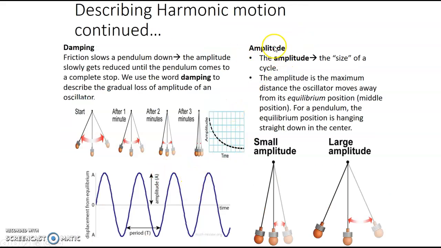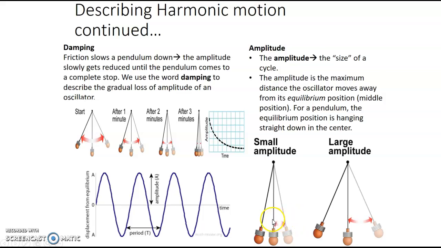We talked about amplitude. Remember, amplitude is the size of the cycle. If you're looking at a pendulum, this would be the amplitude here, so how far from its equilibrium. Equilibrium is when there's no energy put into the object itself. So if there's no energy being put into the pendulum, it's not going to swing. It's just going to stay hanging straight down. Once you add energy to the pendulum, it's going to start to swing back and forth. The more energy you put, the harder you swing it, the further out from this equilibrium point it's going to be, the bigger the amplitude is.